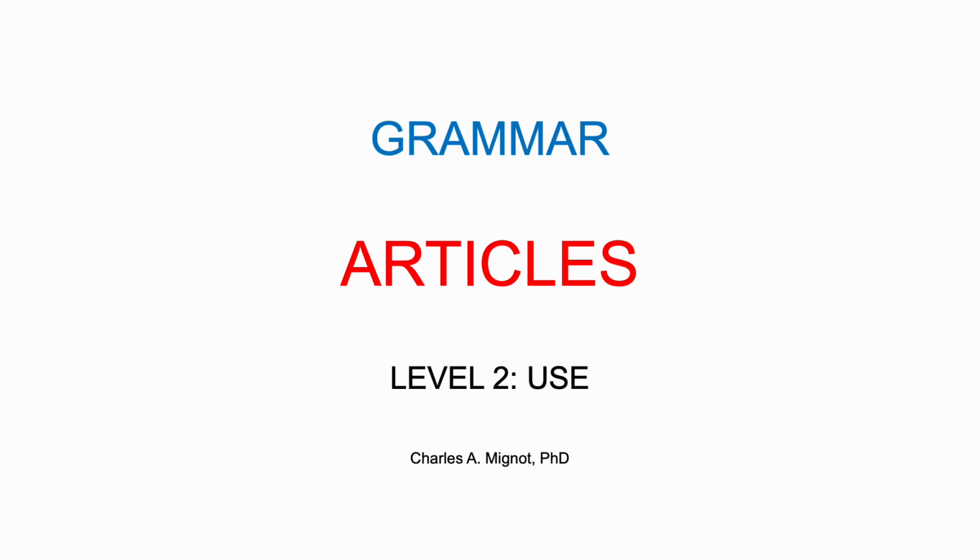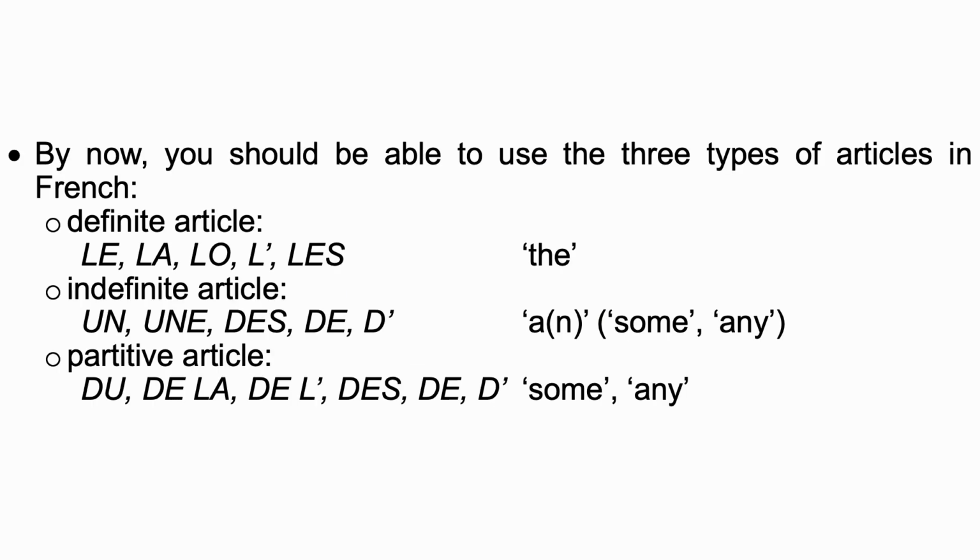Bonjour. In this grammar presentation, we're going to review all articles to make sure that you can use them accurately. By now, you should be able to use the three types of articles in French. The definite articles: le, used before masculine nouns; la, used before feminine nouns; lo, used before non-binary nouns; l' used before singular nouns starting with a vowel; les used with plural nouns.